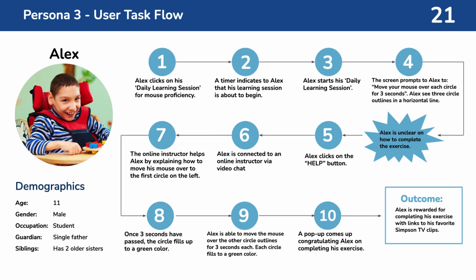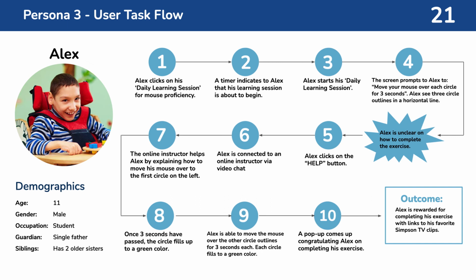And here is Alex's user task flow. Based on his current mouse proficiency, Alex is given an exercise to move his computer mouse over each circle for 3 seconds. Alex sees 3 circle outlines in a horizontal line, but Alex is unclear of his expectations of the exercise, so he clicks on the help button.